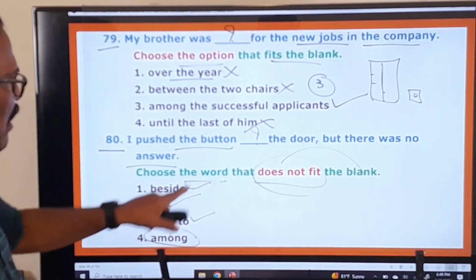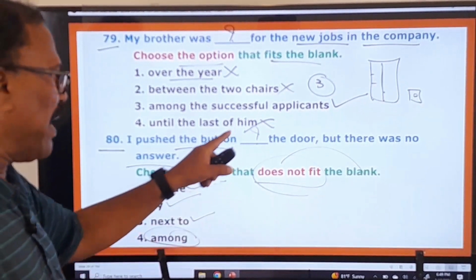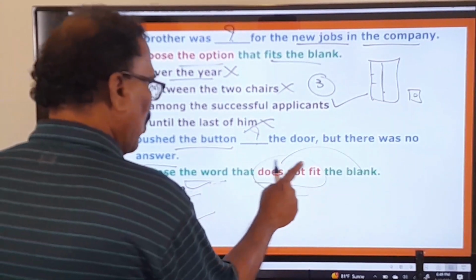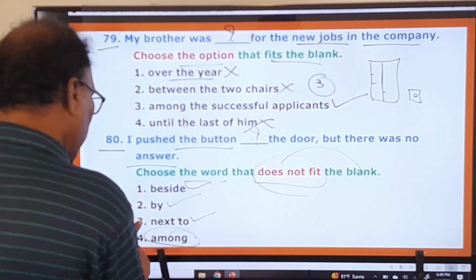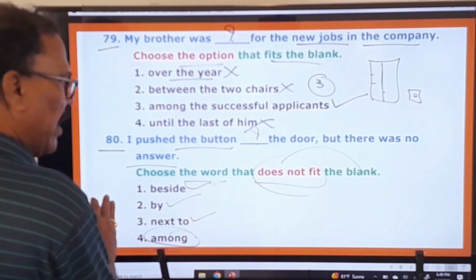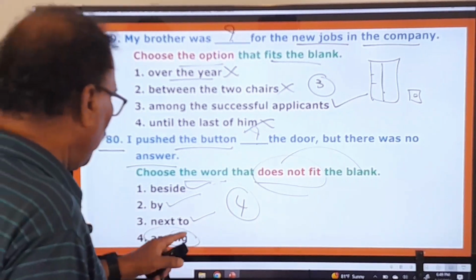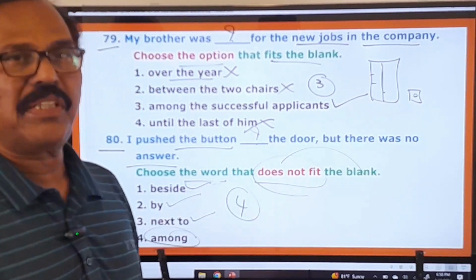These three words can fit in this blank, whereas this word cannot fit in this blank. Therefore, this word does not fit in the blank. So first one, second one, third one are right here, but wrong for this question. According to this question, only the fourth one is your right one, because this is the only word that does not fit the blank.